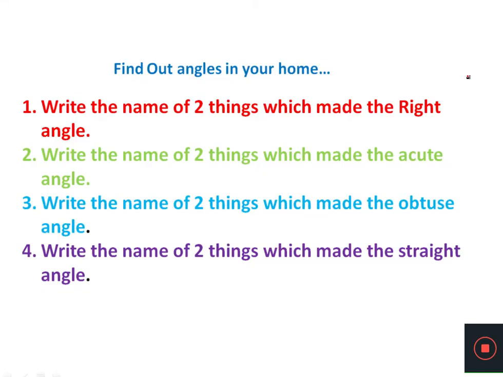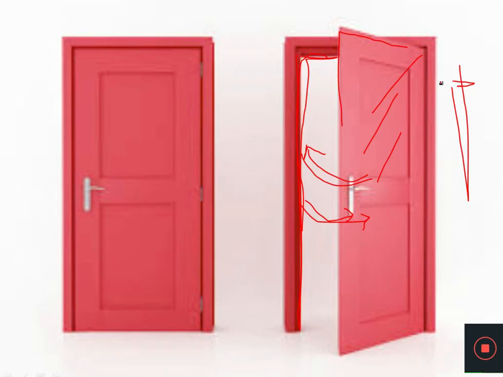So I hope students you understood the basic concept about the angle. So far we have learned about various kinds of angle. We learned about the right angle, which is 90 degrees. The acute angle, which is less than 90 degrees.